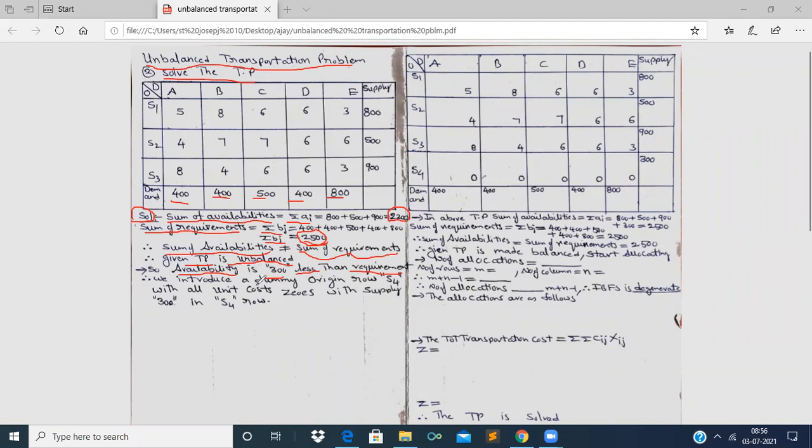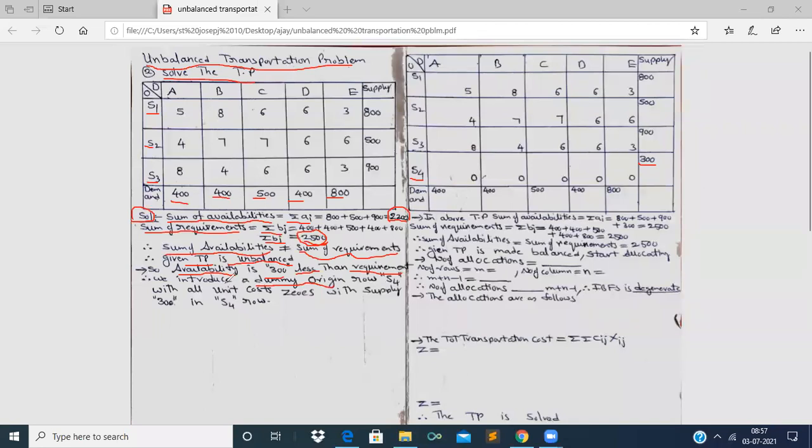We have introduced a dummy origin. That means supply. Where do we find supplies? In origins. Here the origins are S1, S2, S3. Therefore, we have to introduce a new supply, that is S4. See here, we have introduced S4 with all unit cost zeros and with supply 300. So we are deficient with 300 supply.